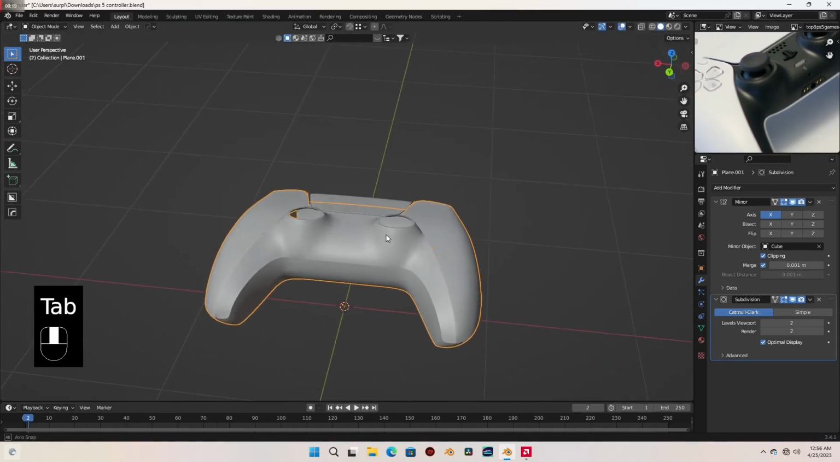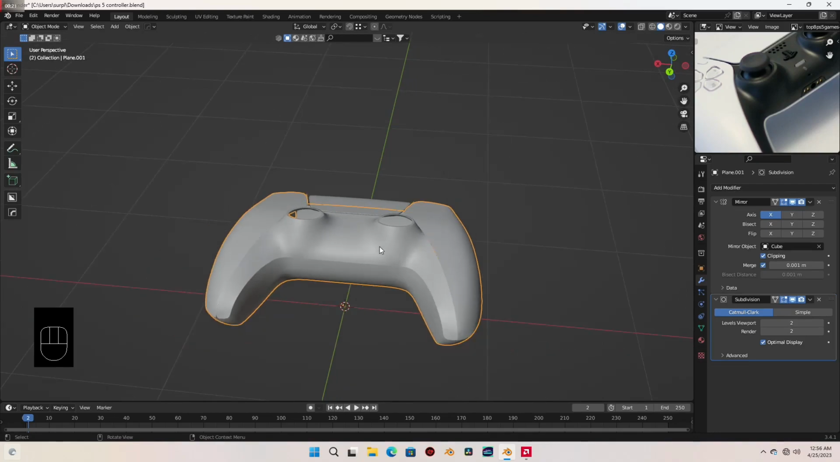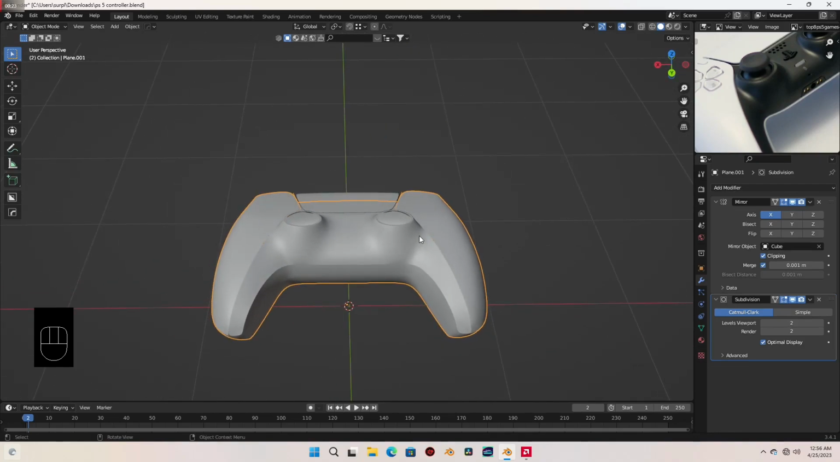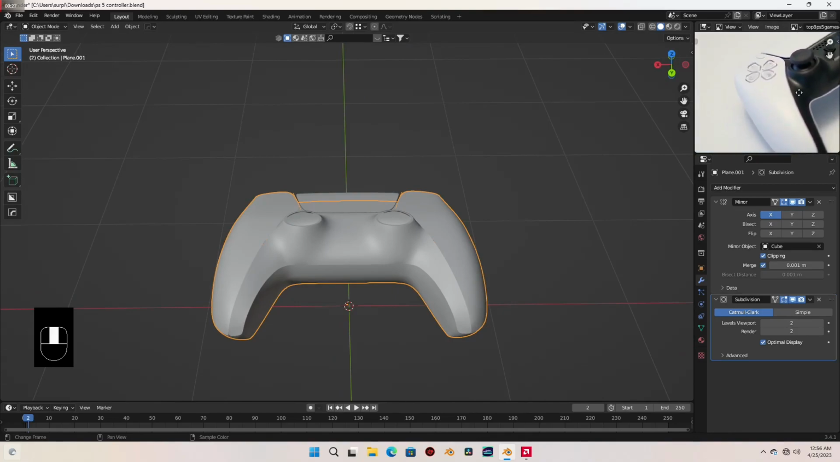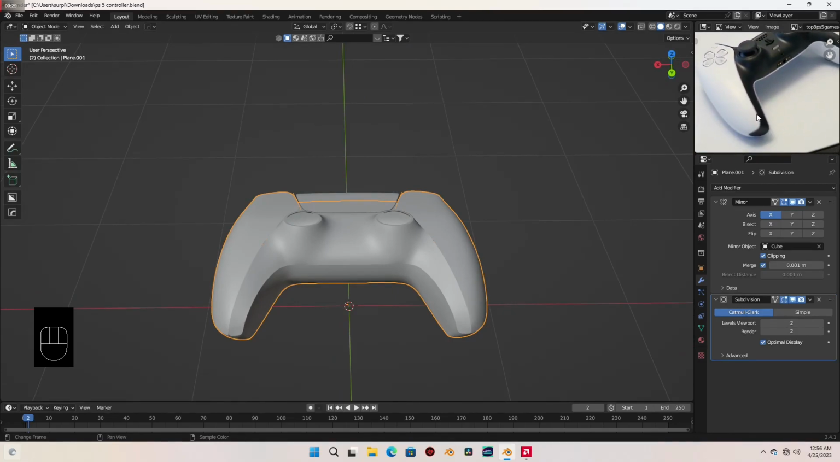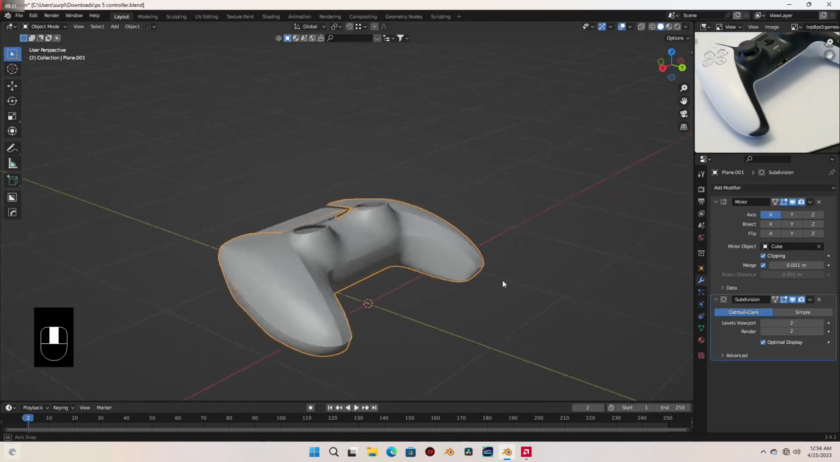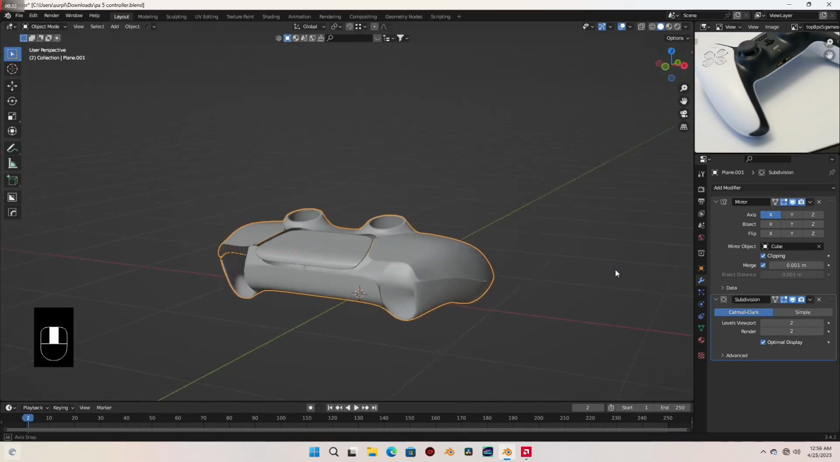Okay, so let's round this up here. And in the next part, we're going to start adding a lot of details to this. So we're going to be adding the buttons, the analogs, and any other thing we need to add to make this looking cool. So we can finish this as soon as possible.